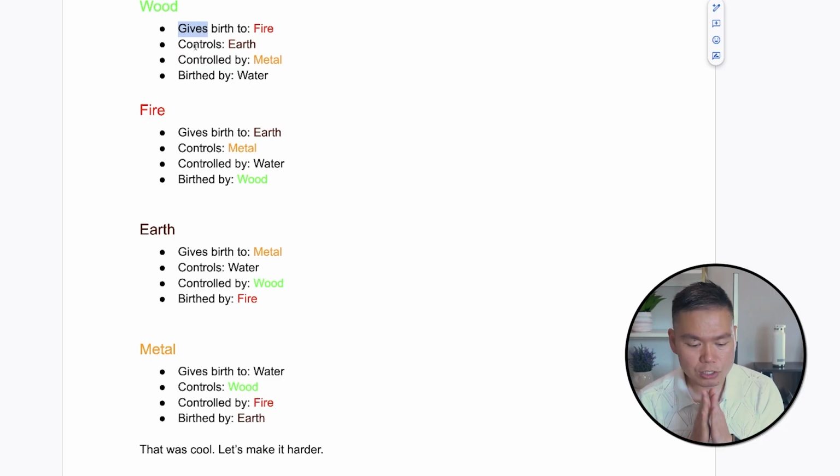And the way you visualize that is think of trees and bushes and grass. It's really afraid of a metal tractor that just cuts it off. So trees and branches are super afraid of metal because metal is used to cut trees. And wood is birthed by water because water nourishes the trees to grow.